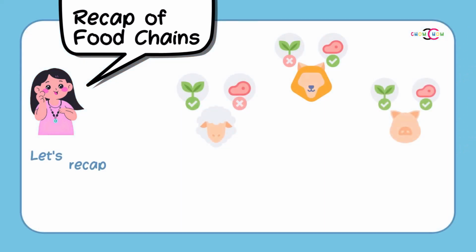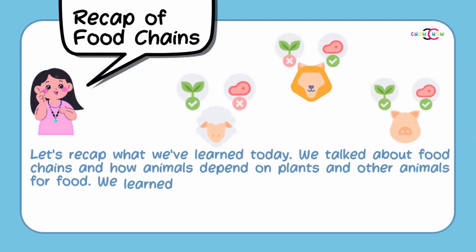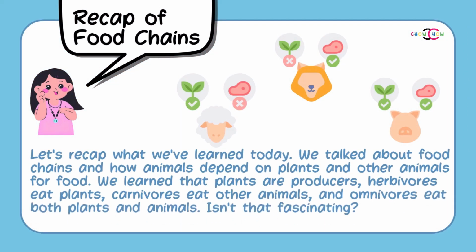Let's recap what we've learned today. We talked about food chains and how animals depend on plants and other animals for food. We learned that plants are producers, herbivores eat plants, carnivores eat other animals, and omnivores eat both plants and animals.